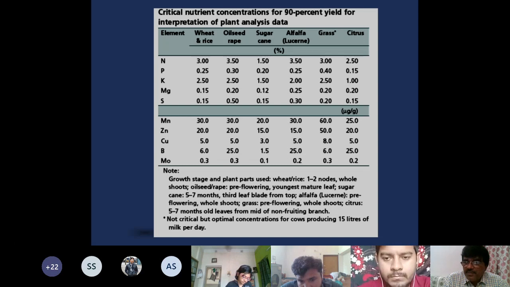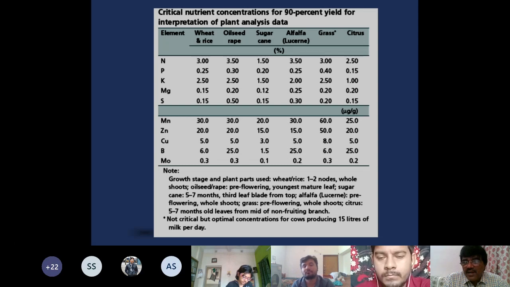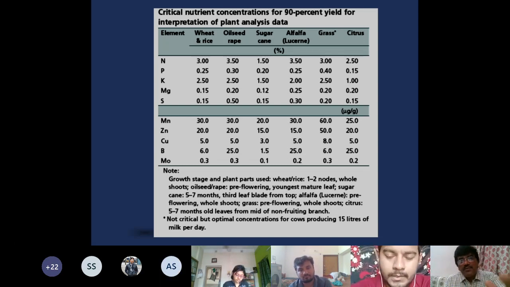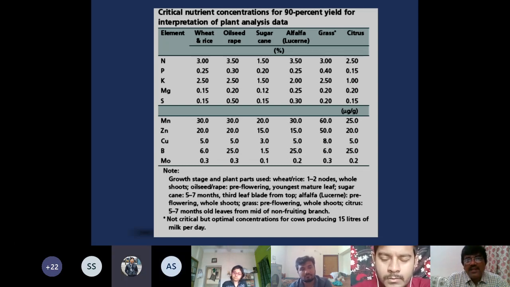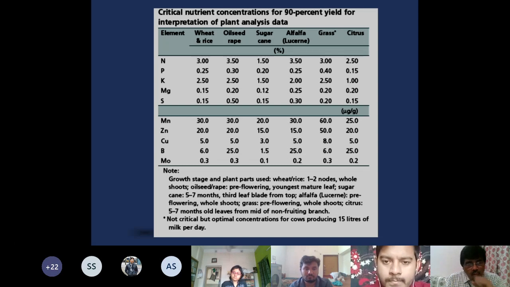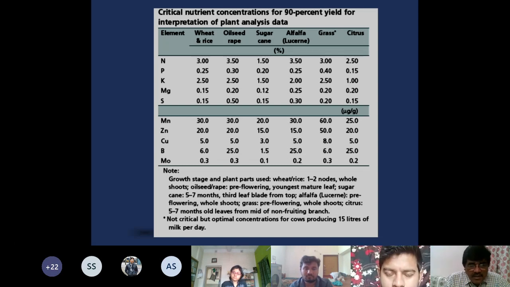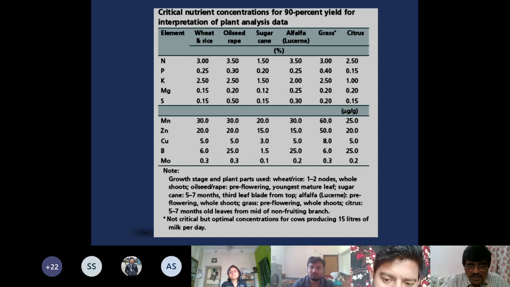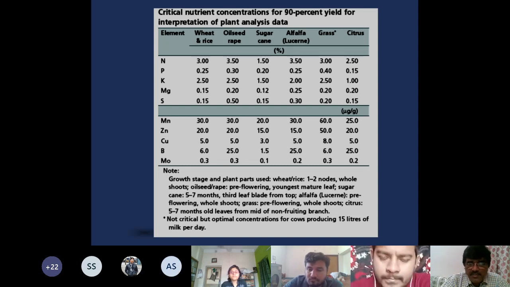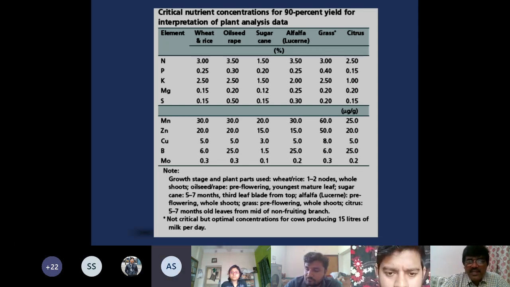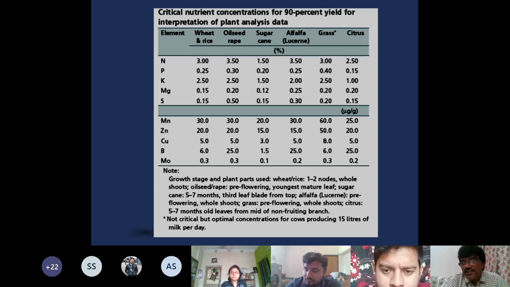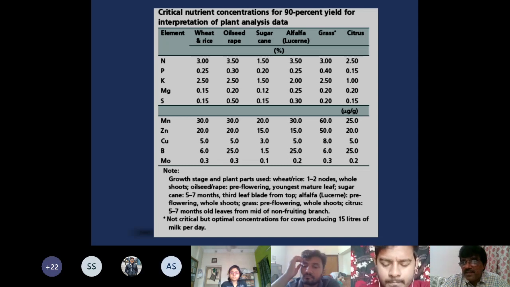Number one, species of the plant. Number two, kind of nutrient. Number three, stage of sampling. And number four, plant part which was sampled. So based upon all these four, you can see for nitrogen, for wheat and rice, the critical concentration is 3%. 3% nitrogen at the different growth stages. Growth stage and plant parts used: 1 to 2 node means it is at almost seedling stage. Seedling stage, in shoots it should be 3%.